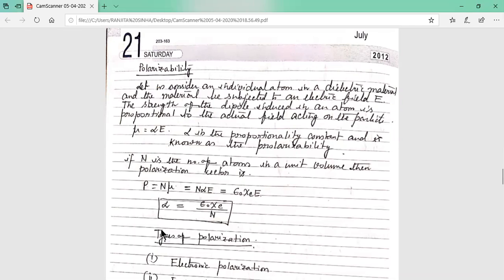So ultimately, what is the expression of alpha? The expression is alpha equals epsilon 0 chi E by N. So remember this one. This is the polarizability. This is also the relation between susceptibility, chi E, and polarizability. This is the relation between polarizability and susceptibility.